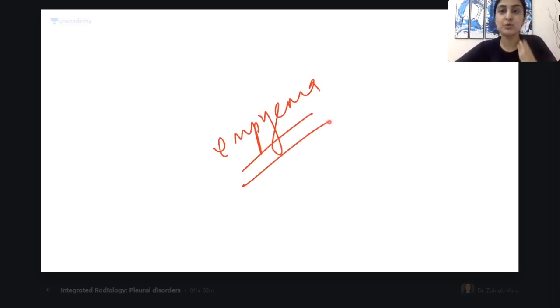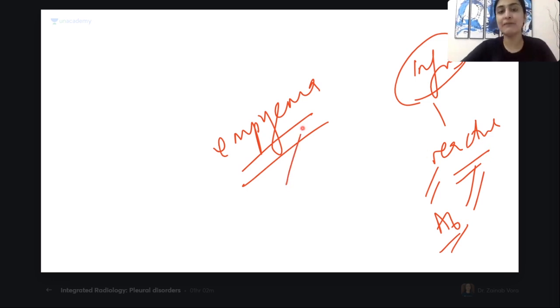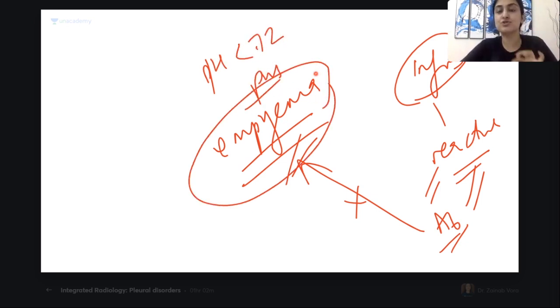All right, so pleural effusion in infections, remember, can just be reactive, which is called a parapneumonic effusion. Correct? It can be just that. And if I give antibiotics, it will resolve with the consolidation. But empyema will not just resolve with antibiotics. If the pH is very, very low, if there is obvious pus, if it is loculated, then it has to be drained. All right, is this making sense? Very, very important question. So remember 7.2, not 7.4.